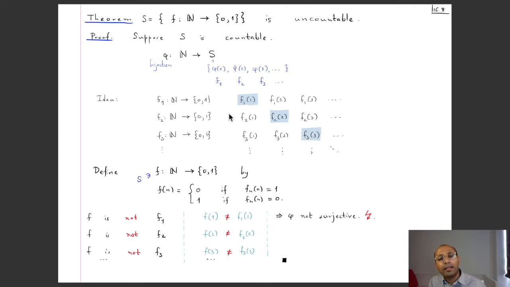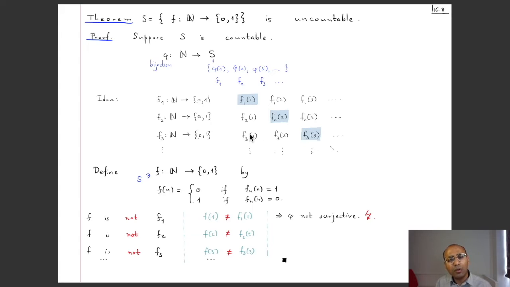Okay. And the way we'll do this is we will have this new function f differ from f1 at 1. The function f is such that it differs from f2 at the value 2, it differs from f3 at the value 3, and so on. Okay, so let's look at what the range of f1 is. It has the values f1(1), f1(2), f1(3), and so on. The range of f2 likewise is f2(1), f2(2), f2(3), and so on. And the range of f3 is f3(1), f3(2), f3(3), and so on.